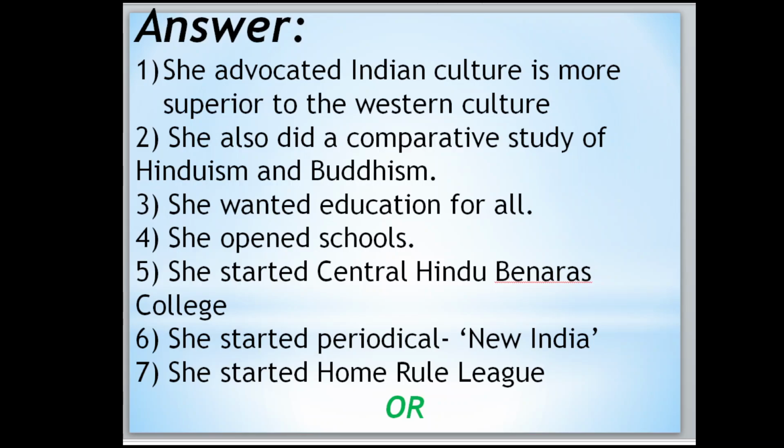She advocated that Indian culture is superior to Western culture. She also did a comparative study of Hinduism and Buddhism. She wanted education for all. She opened schools. She started Central Hindu College, Banaras. She started periodicals like New India and Commonwealth. She started the Home Rule League in the year 1916 with Bal Gangadhar Tilak.